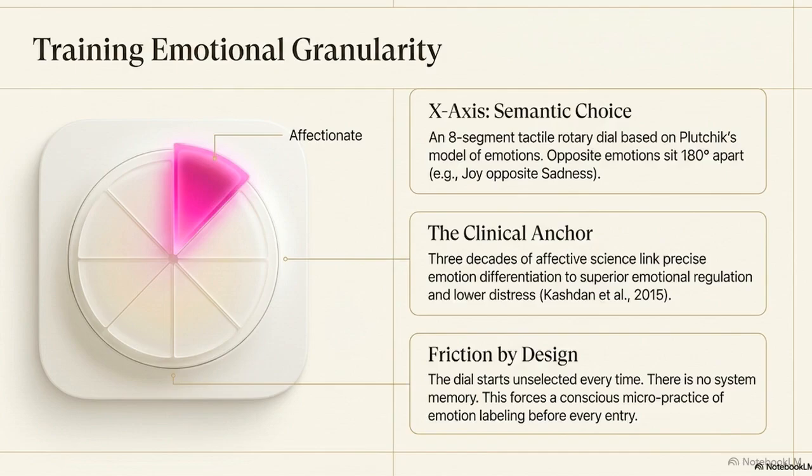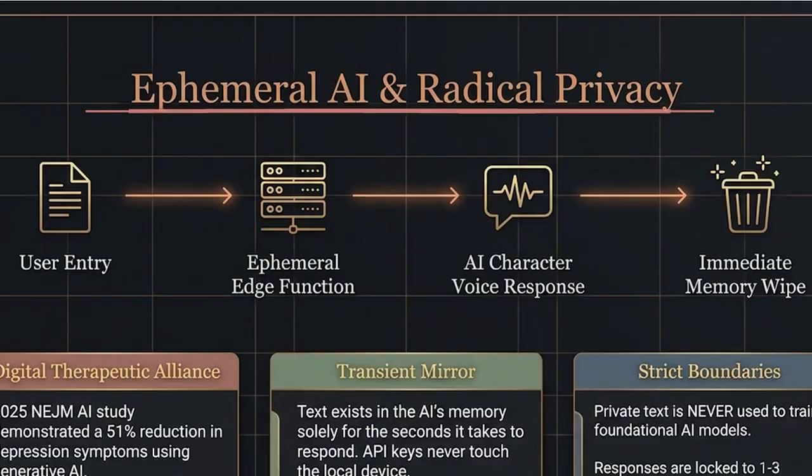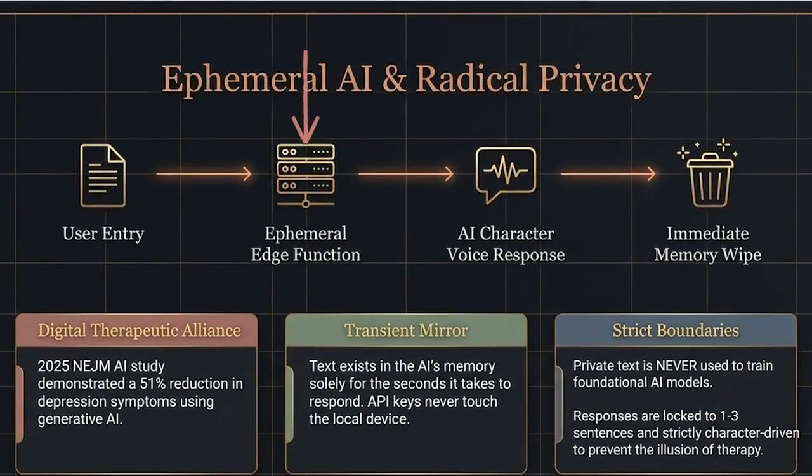This graphic outlines the ephemeral AI architecture. Because this data is deeply personal, the system is designed around radical privacy. The text exists in the AI's memory only for the seconds it takes to generate a response, and then it is immediately and permanently wiped.